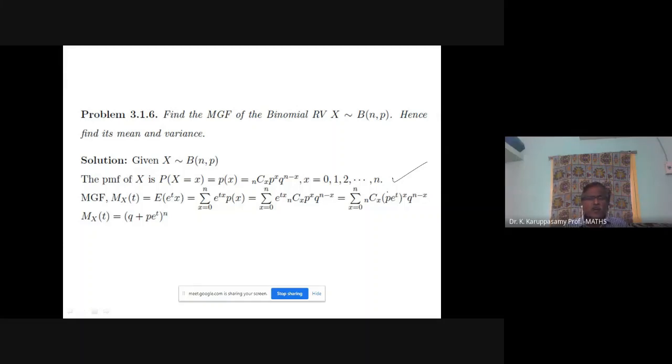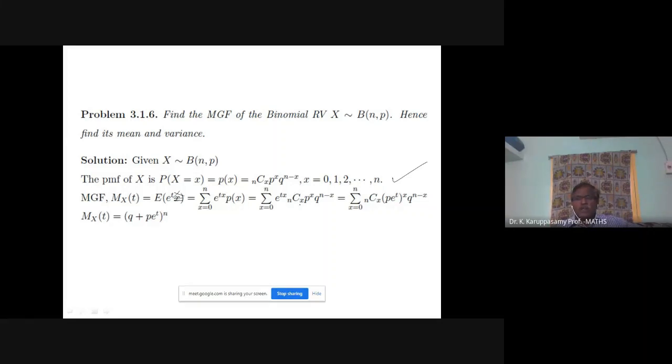I am going to find the moment generating function, expectation of e power tX. So e power t small x into P of x. Which function are you going to find the expectation of? Write the function in small letters, multiply with the probability.